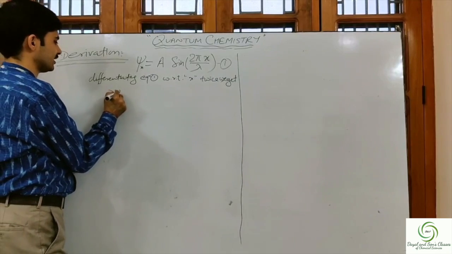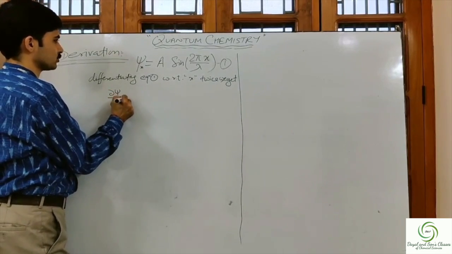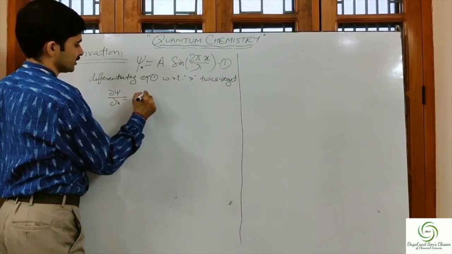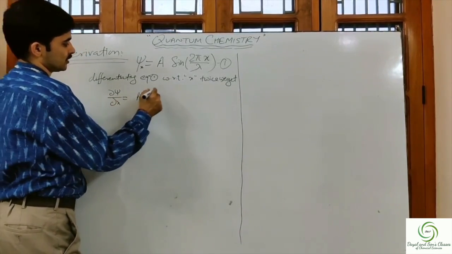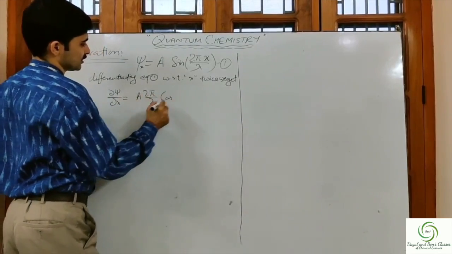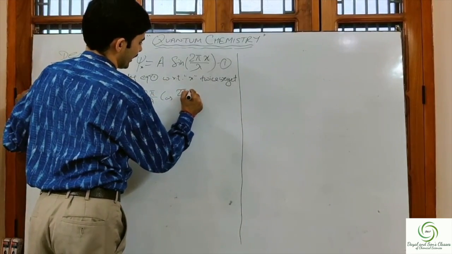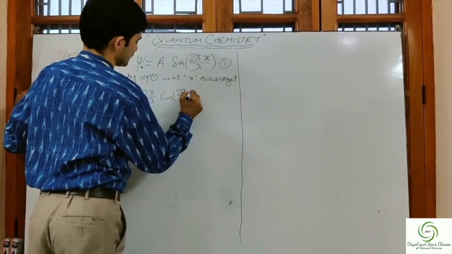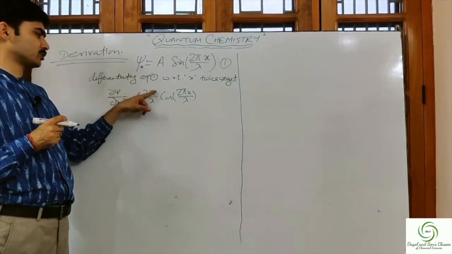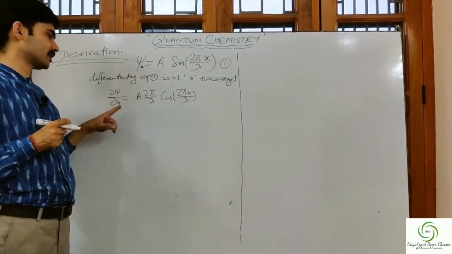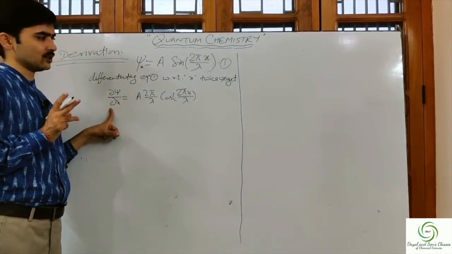Del psi by del x is equal to a 2 pi by lambda cos of 2 pi x upon lambda. Sine 2 pi x by lambda is differentiated once. Why?